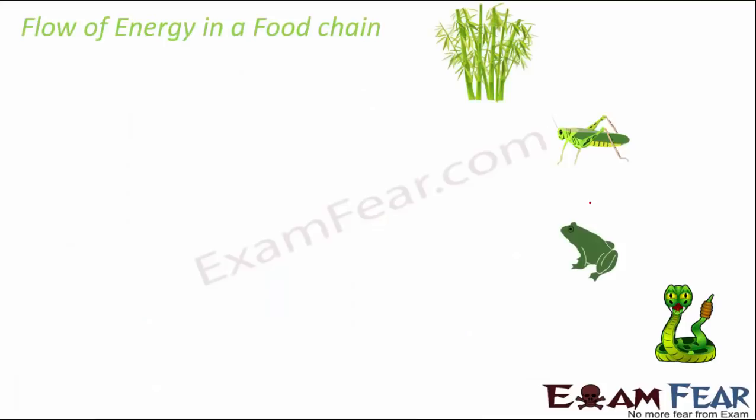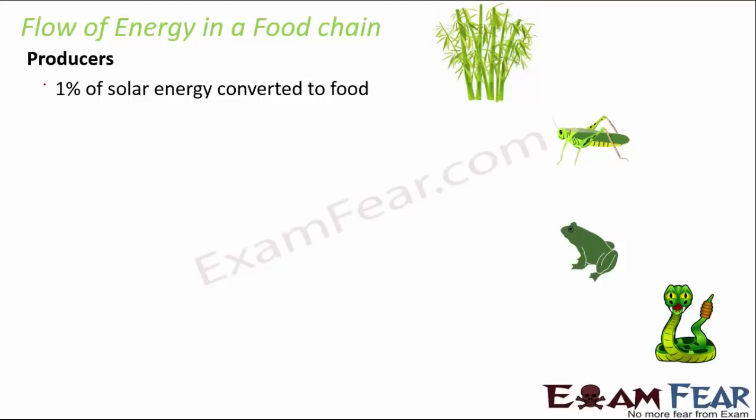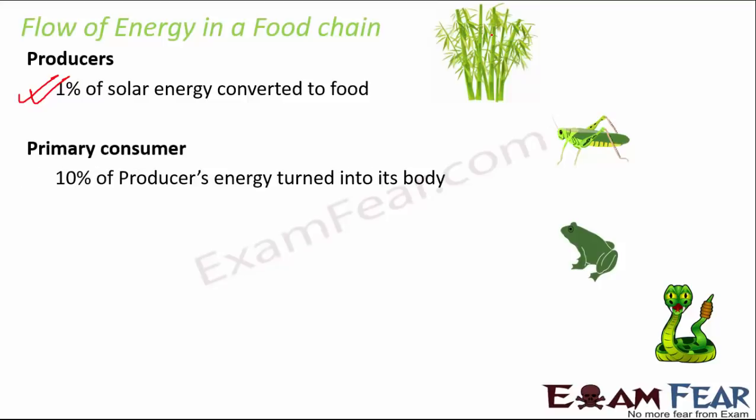And when you talk about the flow of energy in a food chain, you should always remember that the producers, which prepare food in the presence of sunlight, during their food preparation, only 1% of the solar energy is converted to food. Now, when these producers give food to the primary consumer, then only 10% of the producer's energy goes into the primary consumer's body.